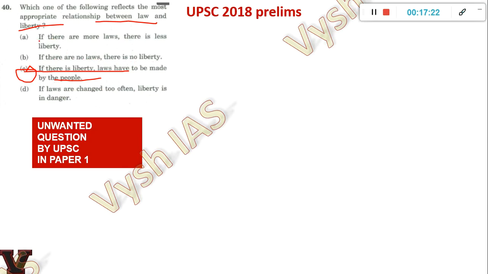So A is the one which we can eliminate with a little bit of common sense. If there are more laws, there is less liberty? If there are good laws giving you more freedom, obviously this cannot be true. More laws cannot mean less liberty, that has no meaning, so that can be eliminated.